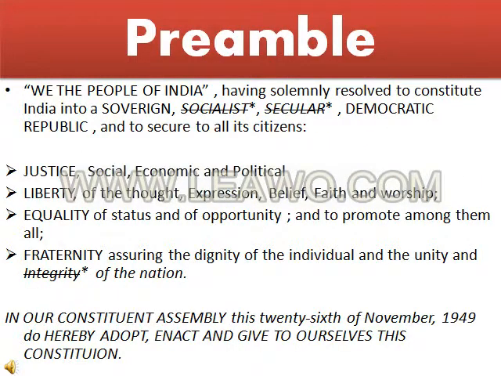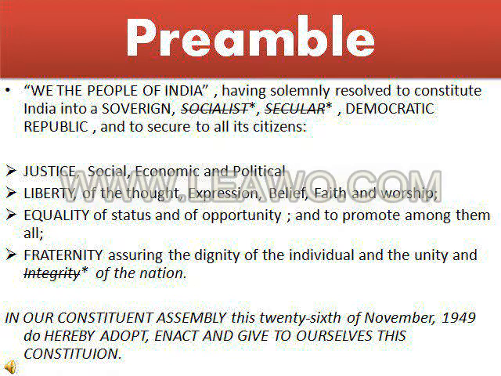The preamble in its present form is: We the people of India, having solemnly resolved to constitute India into a sovereign, socialist, secular, democratic republic, and to secure to all its citizens justice, social, economic and political; liberty of thought, expression, belief, faith and worship; equality of status and of opportunity; and to promote among them all fraternity, assuring the dignity of the individual and the unity and integrity of the nation.